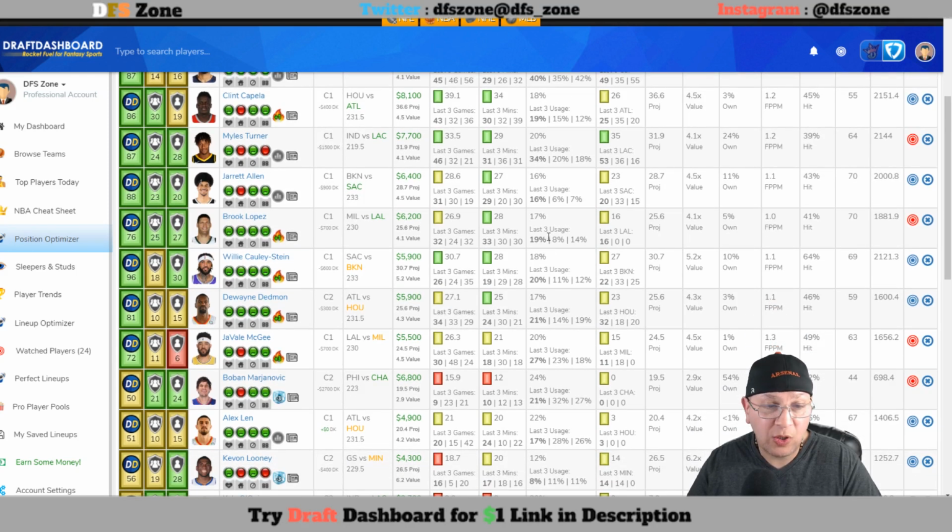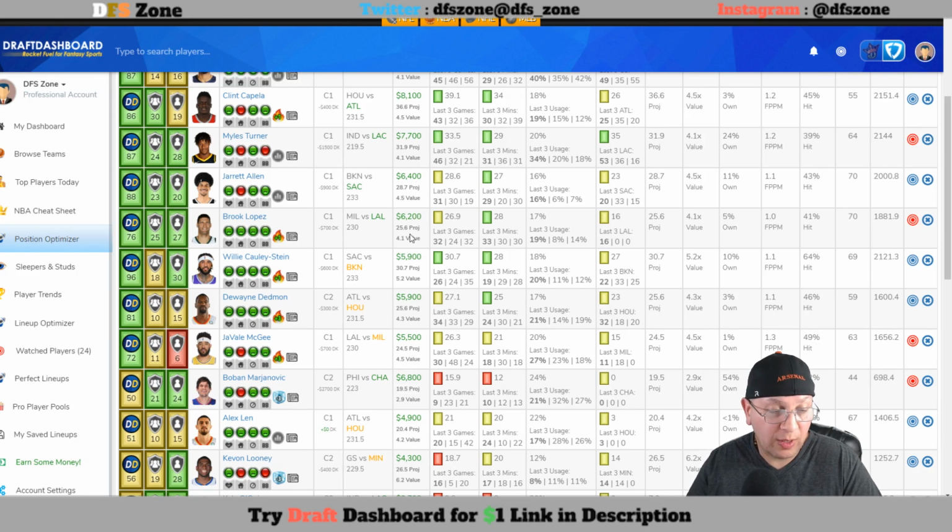Brook Lopez here. Let me just tell you this. If you're not on Brook Lopez, I think you could go with McGee. I think you could go across the court and take JaVale McGee as well at 5,500. So I would say either one of the two. I have them both highlighted here.